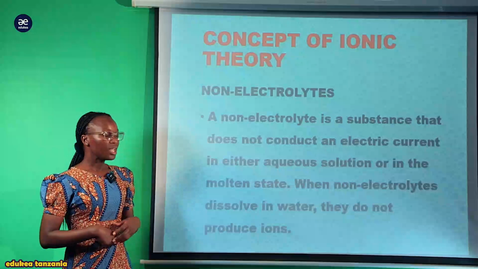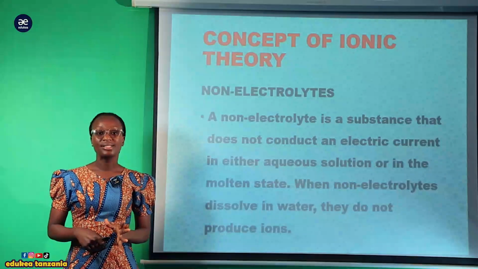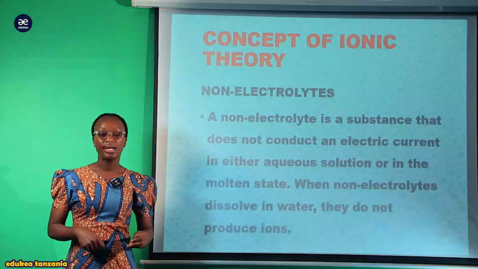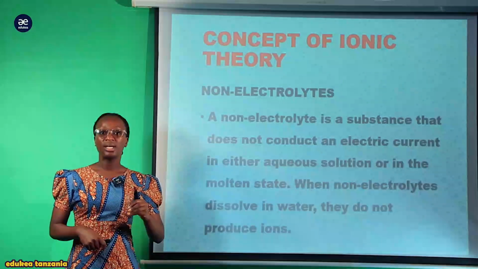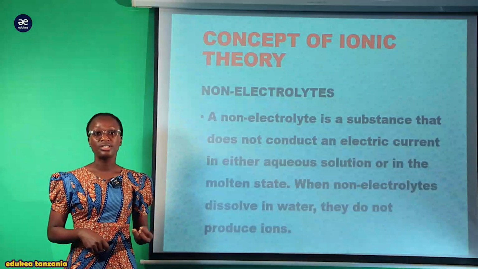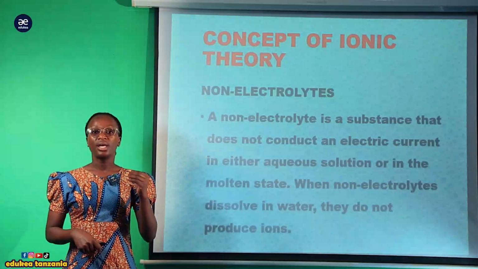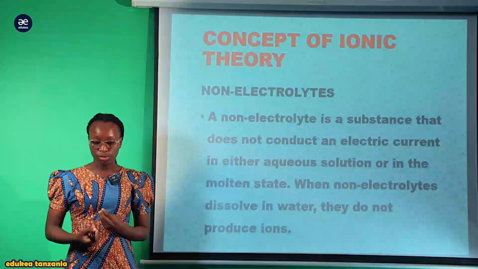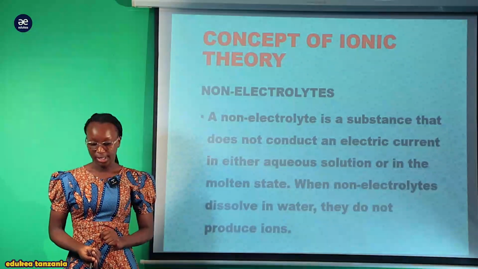Now, after looking at the concept of electrolytes, the way they occur in weak electrolyte and strong electrolyte, we have seen that electrolytes can be acid solutions, base solutions, salty compounds which are in solid states. But now we are going to see the concept of non-electrolyte.